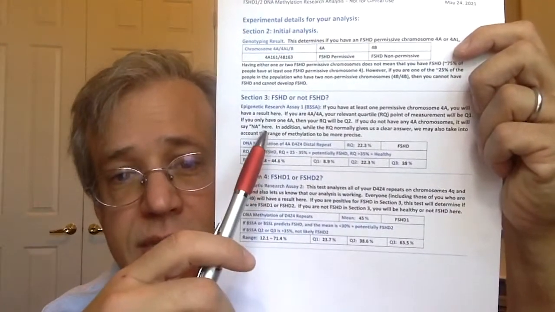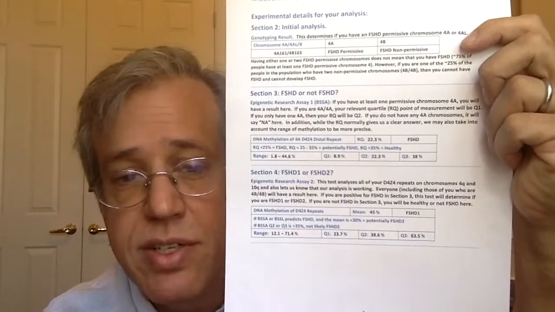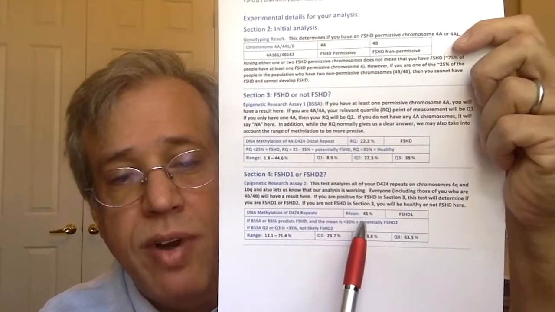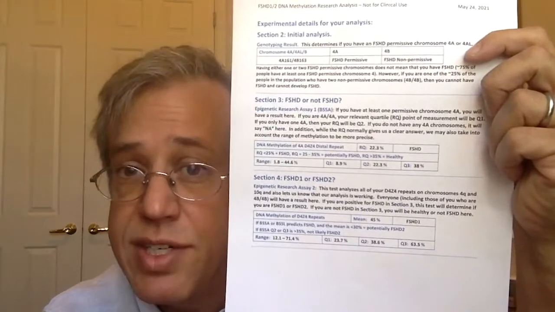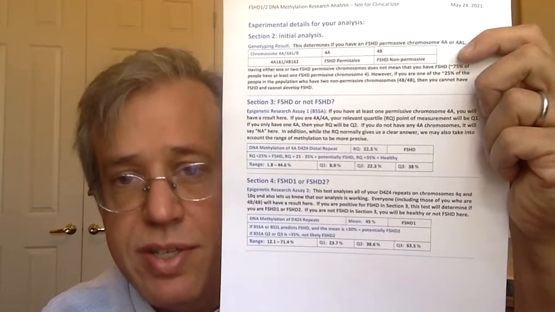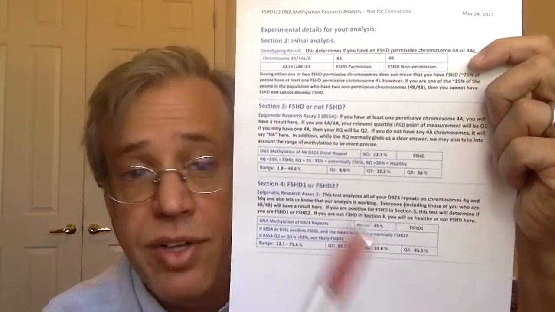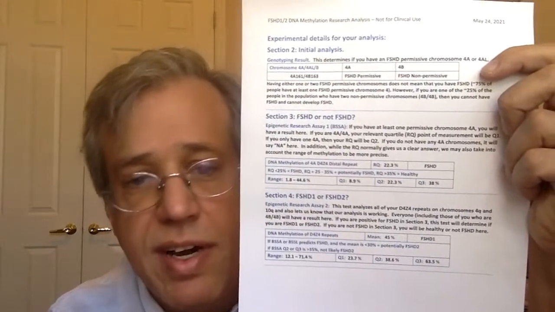The next assay, everyone will have a result for. If your first assay was FSHD, the second assay is determining whether you are FSHD1 or FSHD2. If the levels are greater than 35% methylation, it is FSHD1. If it's less than 30% methylation, it's FSHD2. If you're healthy, if you're not FSHD here, this is just telling us that the assays are working and everything's fine, but it'll be not FSHD.